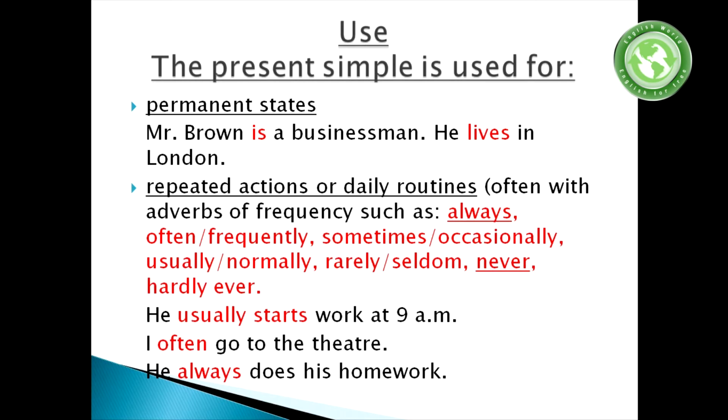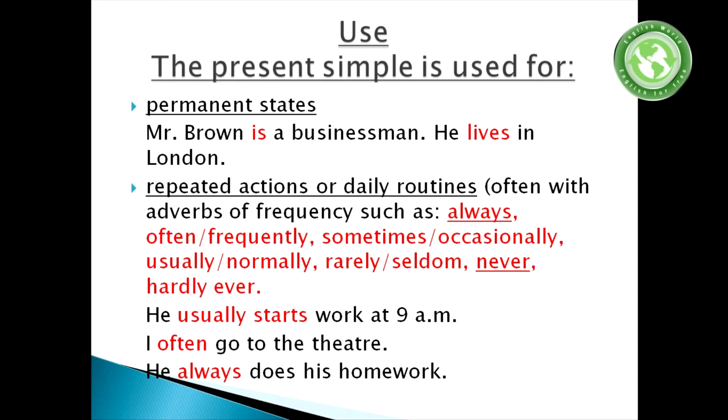So, present simple is used for permanent states. Mr. Brown is a businessman. He lives in London. In these sentences, we can see that he lives in London. The meaning of the sentence is a permanent state. He permanently lives there. Because of this, these kinds of sentences are called permanent states.